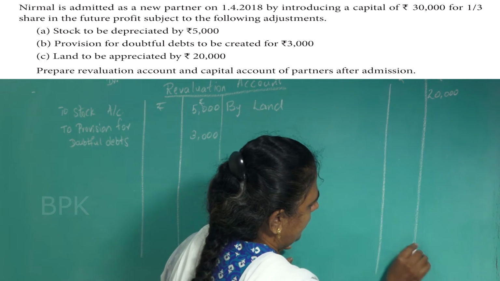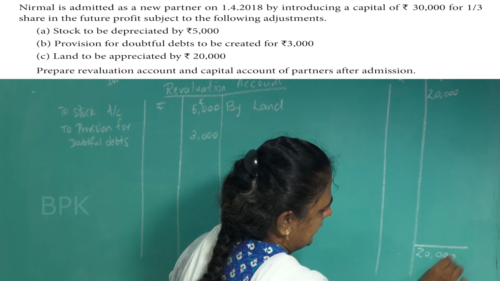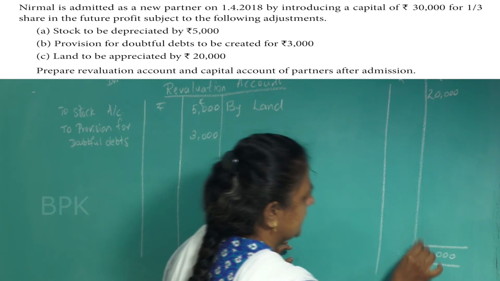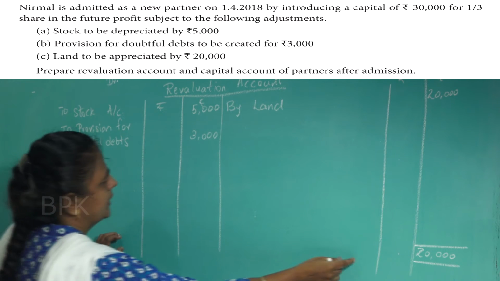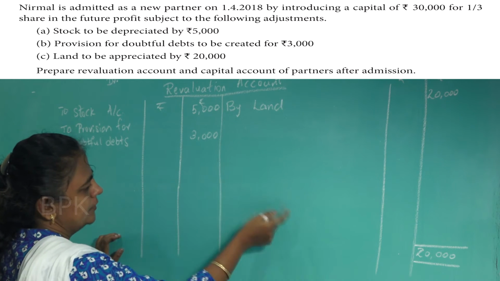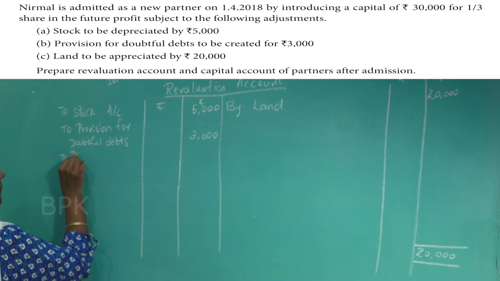Okay, put the total 20,000. Credit side is greater, which means it results in profit. So you subtract this 20,000 minus this 8,000, that will give you 12,000 as the profit. So you write here "To profit".